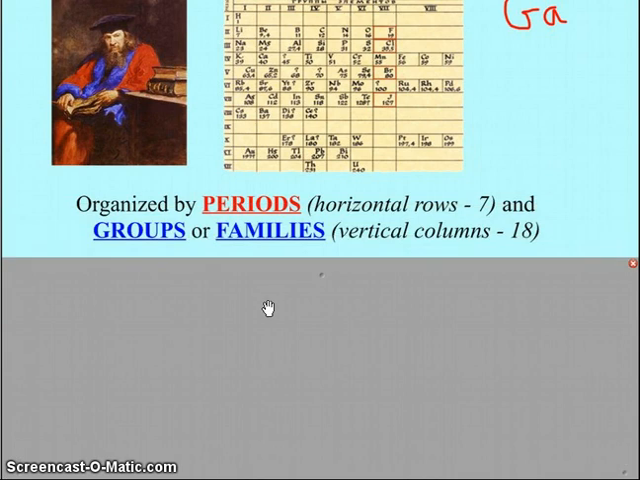The periodic table is organized by 7 horizontal rows, which we call the periods, and then there are 18 vertical columns, which we call groups or families. And like I said, Mendeleev was grouping the elements together, and so he put them into these groups. They're called families because the elements that he grouped together related in the same way, much like you are related to your family.